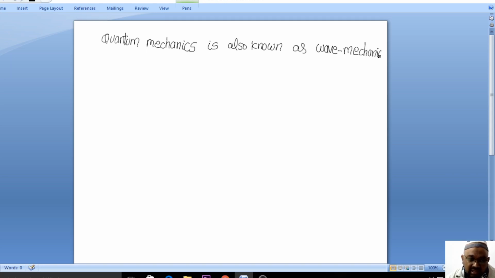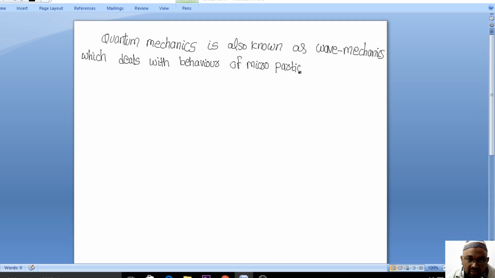Wave mechanics, which deals with the behavior of microparticles.